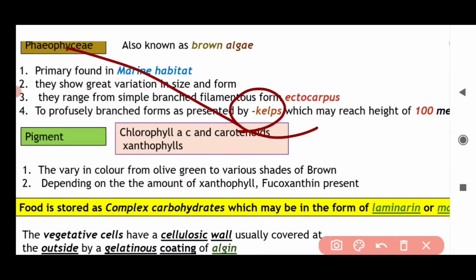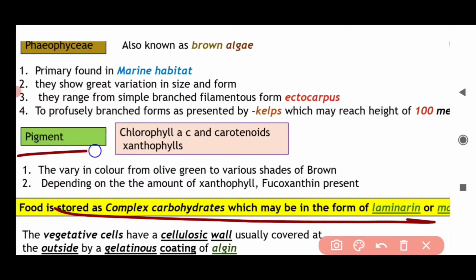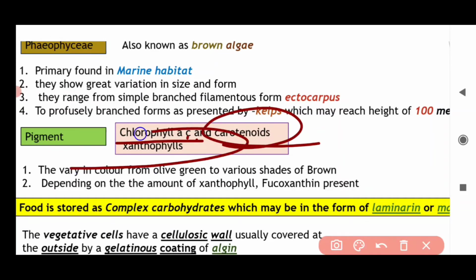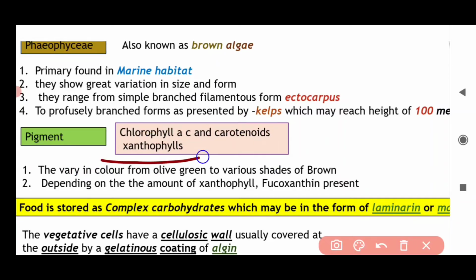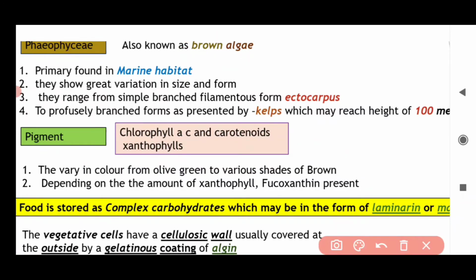Now talking about pigments. Remember, pigments and stored food are very important in algae. The pigments are chlorophyll A and C, carotenoids and xanthophylls. Xanthophyll is for brown color.